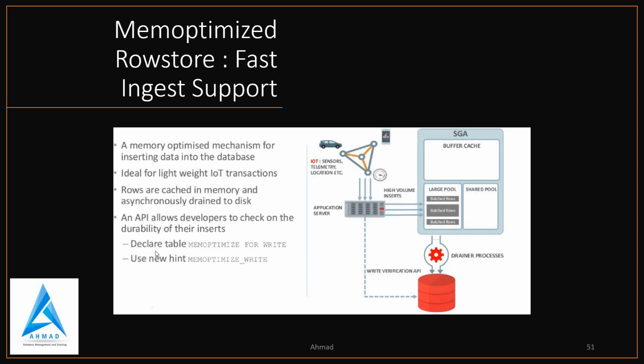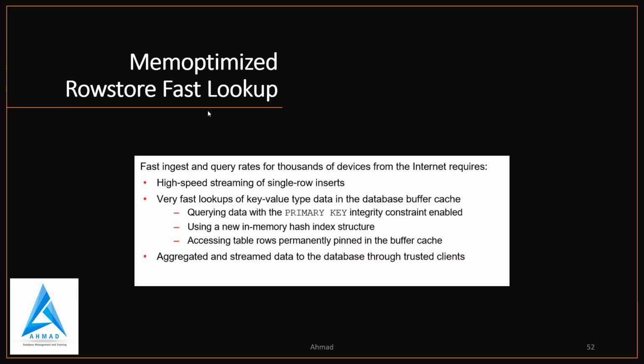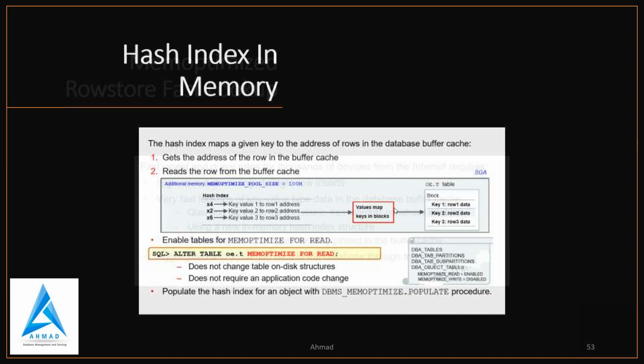They will declare at the table level that it is memory optimized for write, and they can also use the hint MEMOPTIMIZE_WRITE. Then the fastest lookup: the memory optimize feature queries the data with a primary key constraint using a new in-memory hash index structure and accesses table rows permanently pinned in the buffer cache. The hash index maps a given key to the address of the row in the database buffer cache.